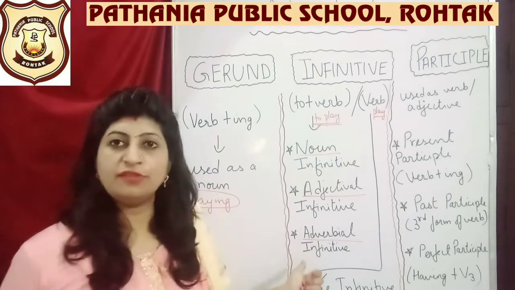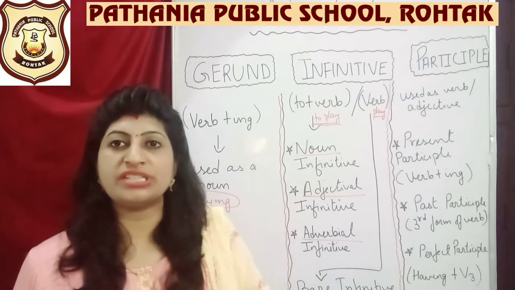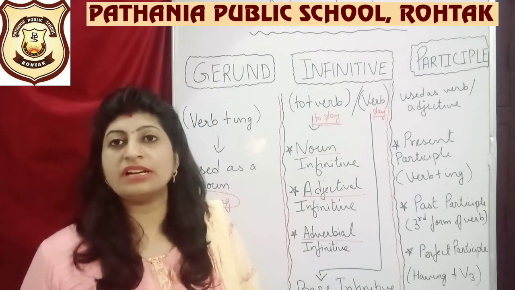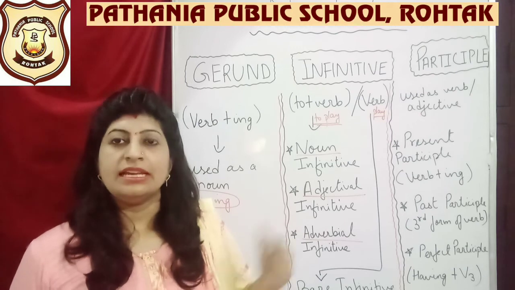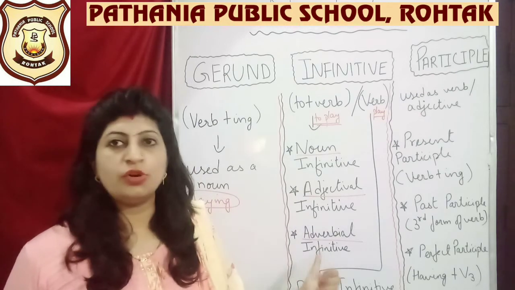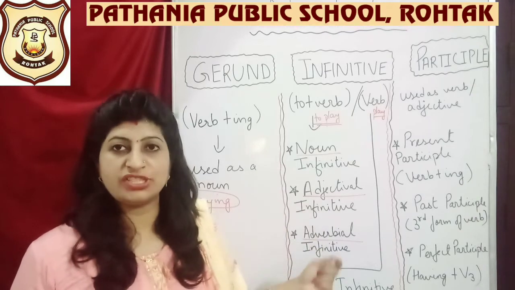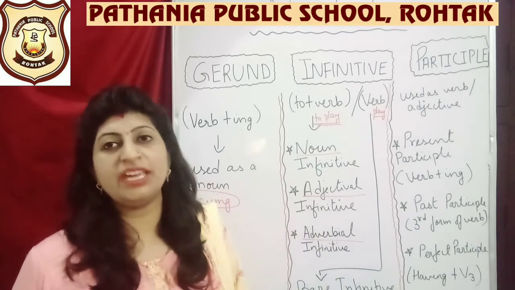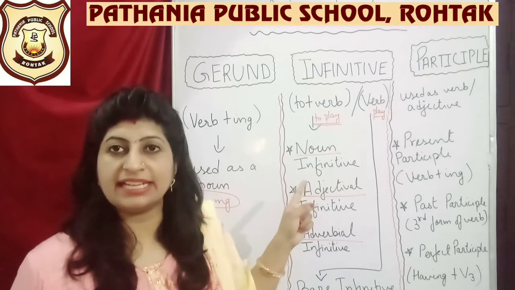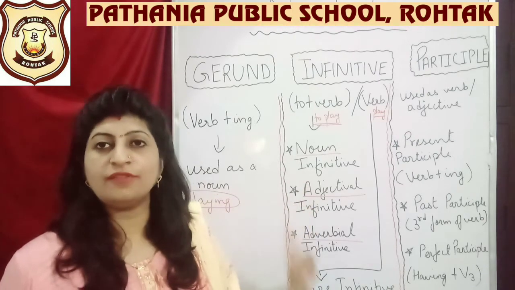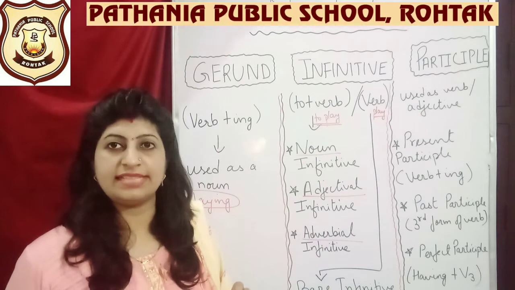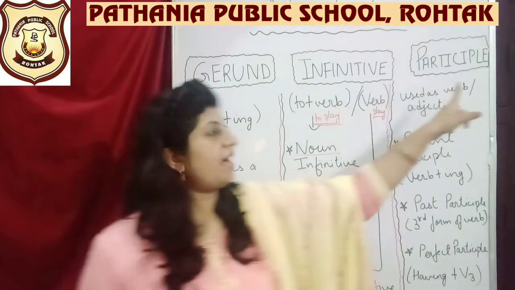What is an adverb? An adverb is something which tells us more about a verb. So these things you should know, because when you notice your verbs performing these actions in a sentence, then you will be able to identify whether it is acting like a noun or an adjective or an adverb in the sentence.